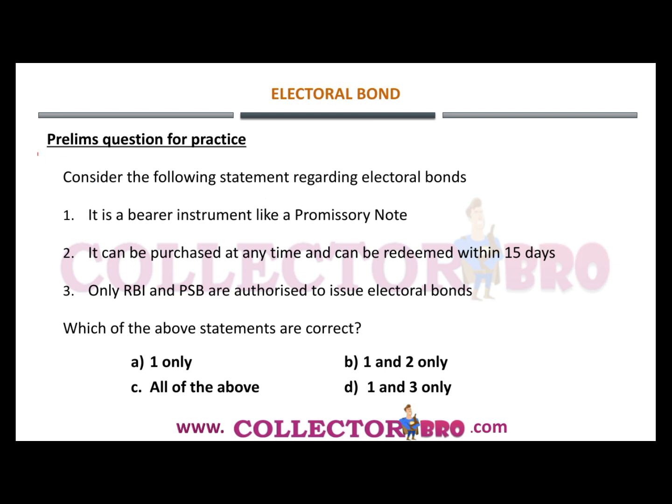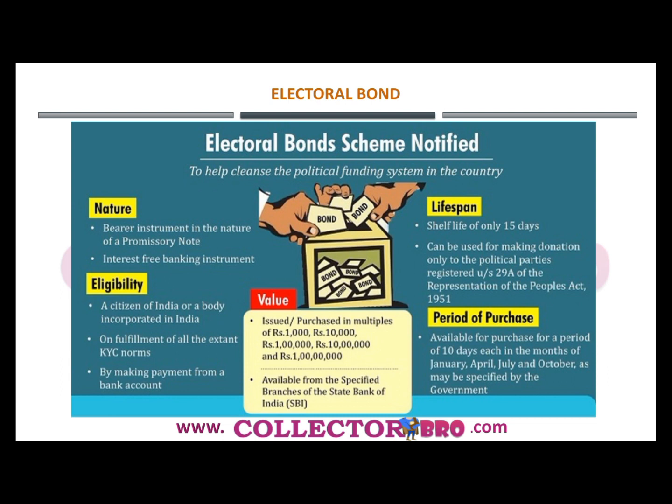Now let's start with a prelims practice question. Consider the following statements regarding electoral bonds. The first statement says that it is a bearer instrument like a promissory note, and it can be purchased at any time and can be redeemed within 15 days. The second says only the RBI and public sector banks are authorized to issue electoral bonds. Which of the above statements are correct? A is 1 only, B is 1 and 2 only, C is all of the above, and D is 1 and 3 only. Let's get into the analysis and reach the final answer at the end of the discussion.